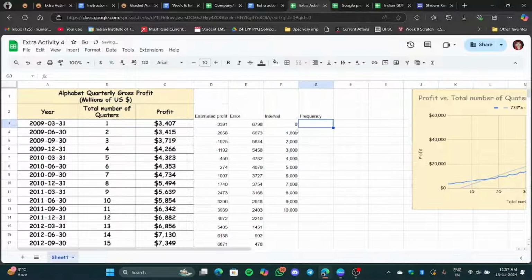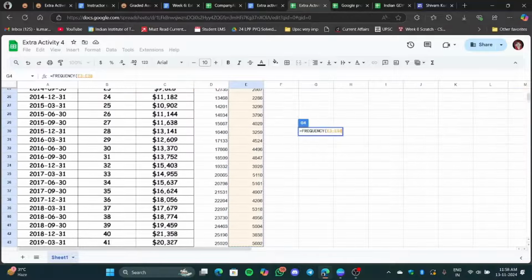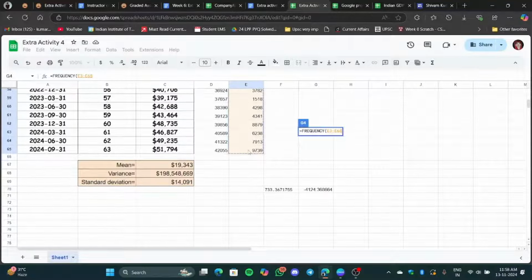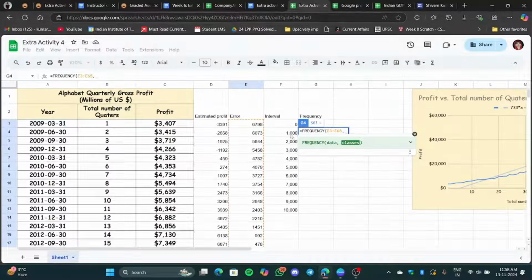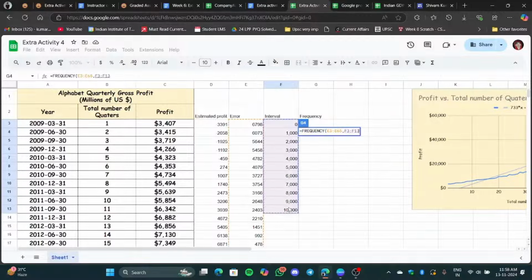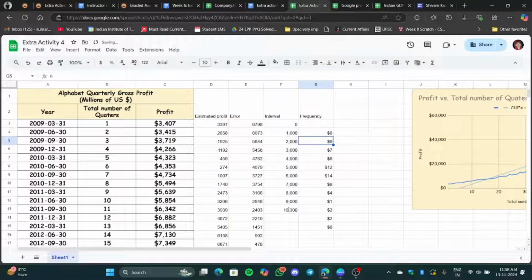Okay, so now we have created intervals 0 to 1000, 1000 to 2000, 2000 to 3000. From here we will use the frequency. Okay, so what is the data? Data is our errors. So we can copy this one, and then our classes is this one, 0 to 1000. We will do this.